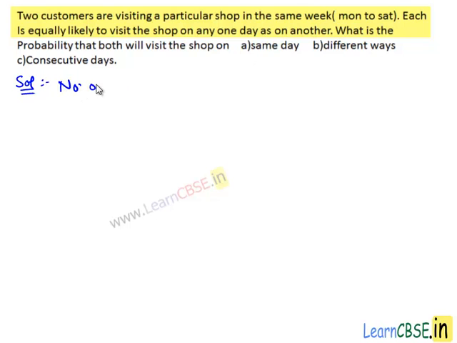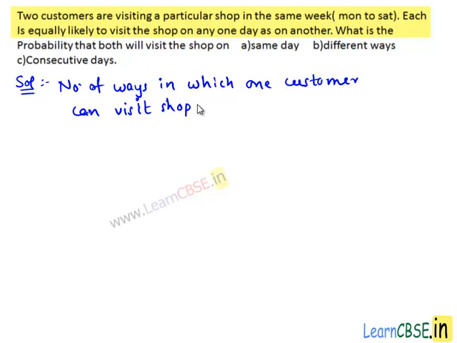So, number of ways in which one customer can visit the shop is equal to 6, since the customer can visit shop on Monday, Tuesday, Wednesday, Thursday, Friday or Saturday.